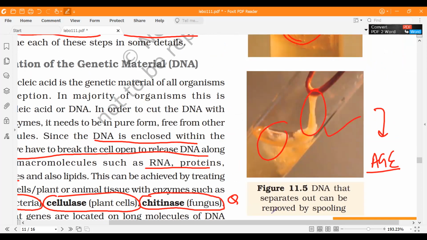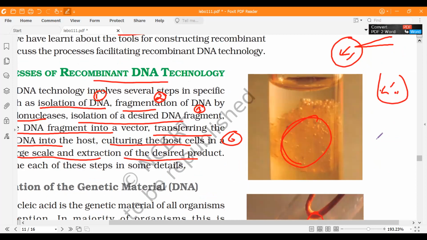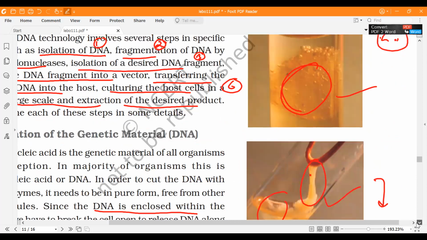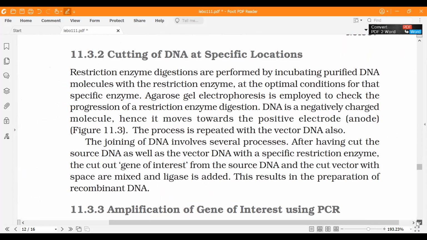And you can separate that DNA by spooling. Spooling is where you remove it by a nichrome wire loop or a hook-like structure. These are the fine DNA threads which you can see. Then you have to cut it.